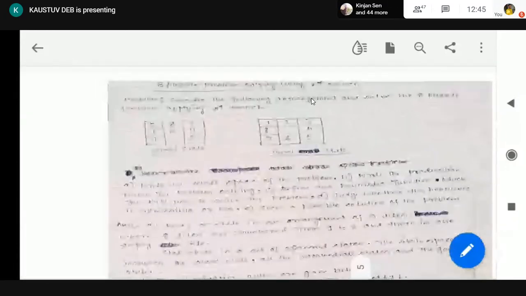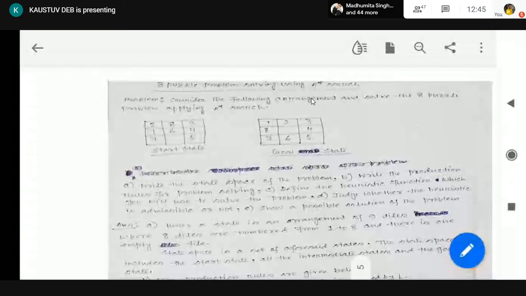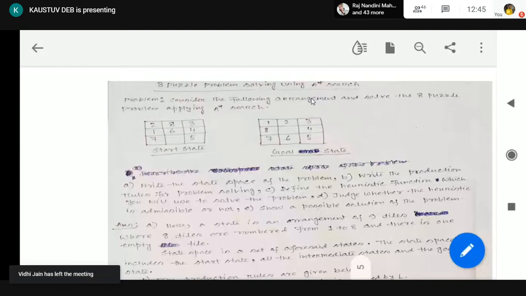We'll have all other intermediate states. So a state is represented by the arrangement of 9 tiles, 8 numbered and 1 empty. Clear? Now, what is the state space? A set of these states. This is a single state; if we take a set of them, we get the state space.